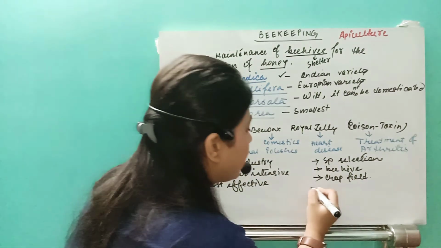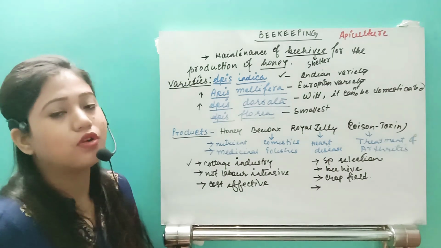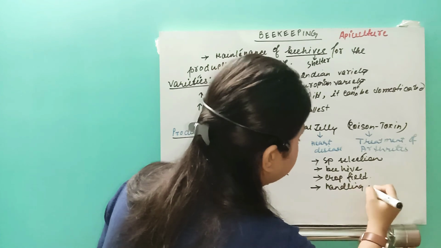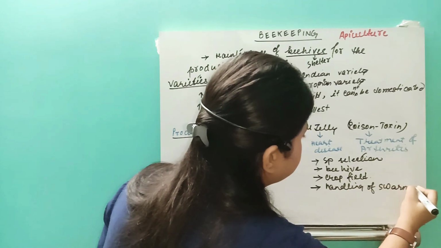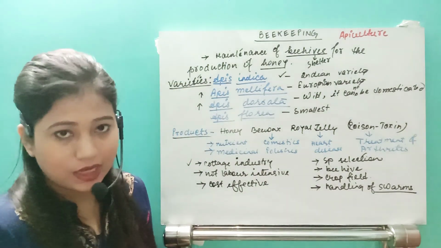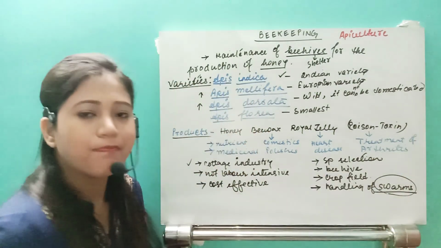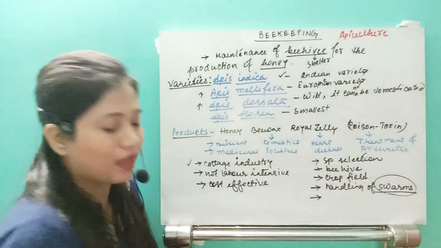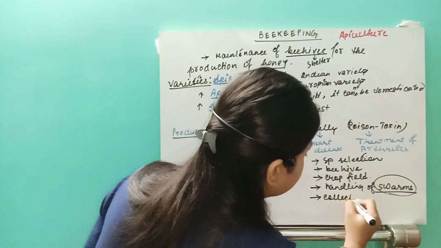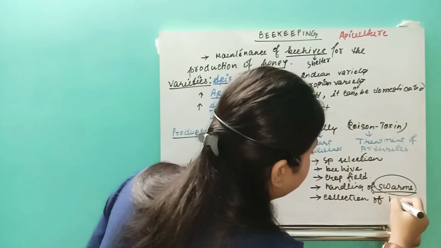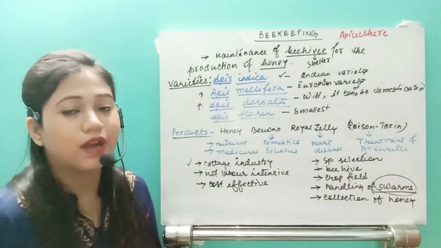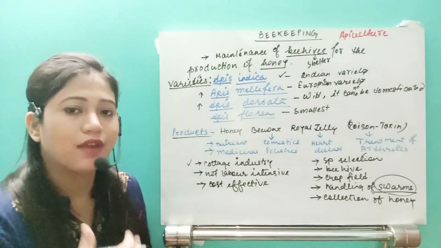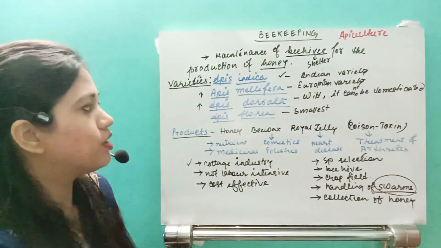Next, I need to also have proper knowledge and idea about handling of swarms. What is a swarm? Swarm means a group of honeybees. A group of honeybees is known as a swarm. Next, I also need to have the idea of how to collect the honey, isn't it? For the collection of honey I need to have proper idea, then only can I go for a successful apiculture, and from there I can extract money. So these things we have to know.